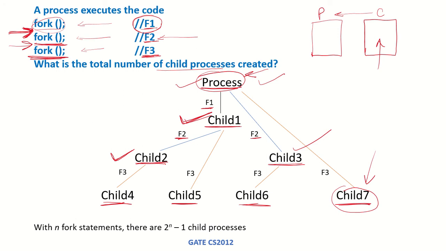We can also use the standard formula that if there are n fork statements, then there will be 2 to the power of n minus 1 child processes. Here there were 3 fork system calls, so 2 to the power of 3, which is 8, minus 1, which gives us 7. So again we have seen that 7 child processes were created by these 3 fork system calls.